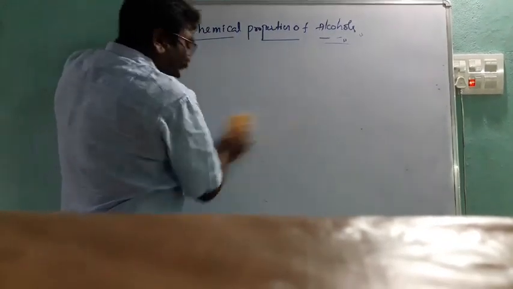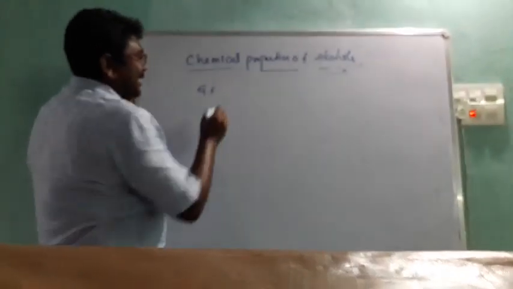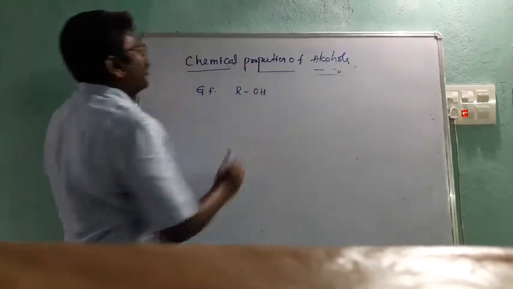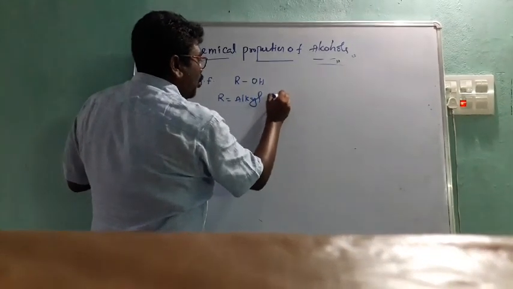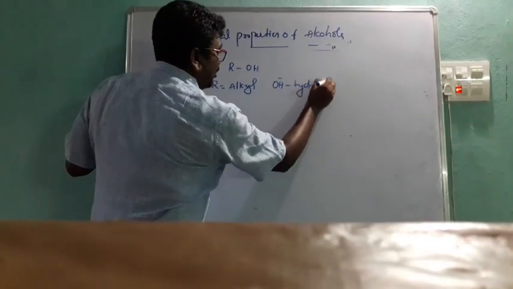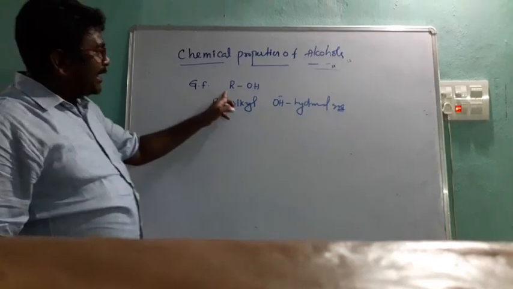Alcohols, the general formula of alcohol is ROH. What is R? R is equal to alkyl group. OH is the hydroxyl group. Okay, it is very very important. R is alkyl group, OH group is hydroxyl group.